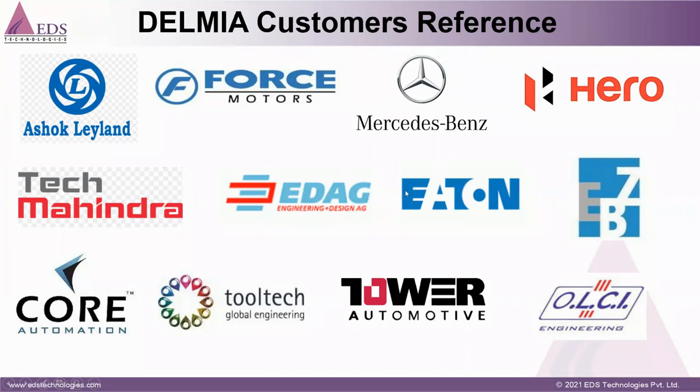Eaton is a big OEM, and it is using robotic simulation. EVZ is also using robotics. Core Automation is using robotics. Tooltech is using robotics and process planning, and Tower Automotive OLCI, this is a small tier one supplier, and they are also using robotics. So if you can see, most of the companies are using robotics.